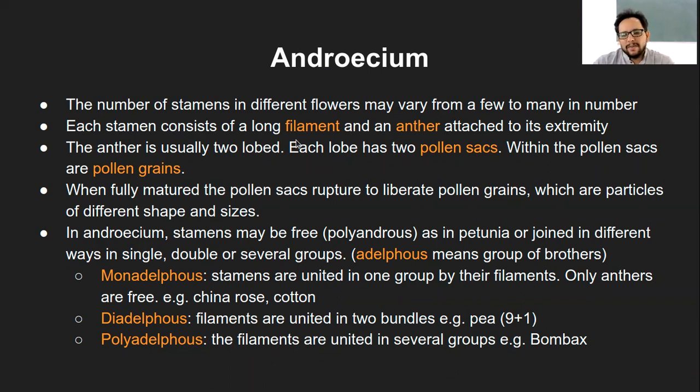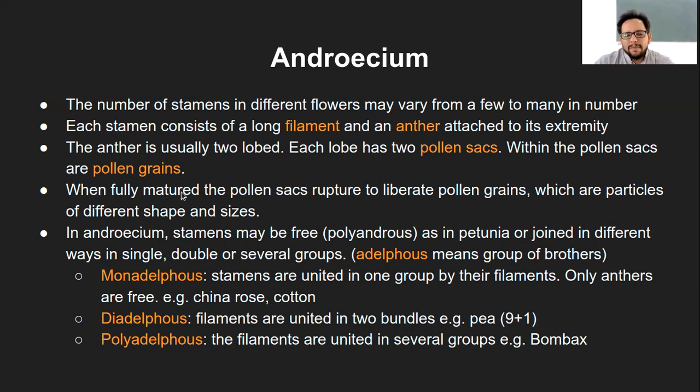Each stamen consists of a long filament and a bilobed anther, which is attached to its extremity, that is, on the tip of the filament. An anther is usually two-lobed, or bilobed, how we say it, and each lobe will consist of two pollen sacs. That means on one side there will be two, on the other side there will be two. So there will be a total of 4 pollen sacs, 2 in each lobe of the anther, and they will contain the pollen grains.